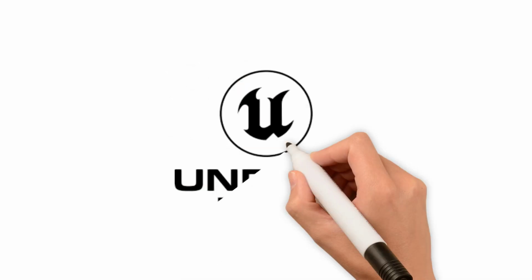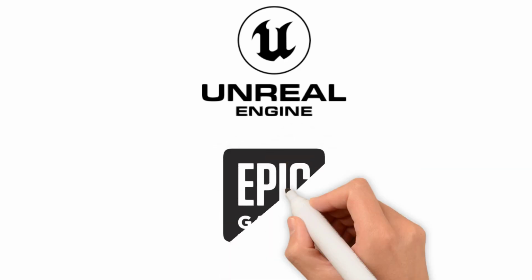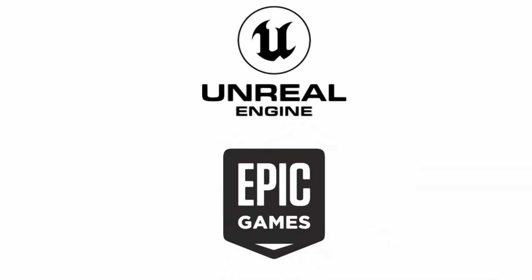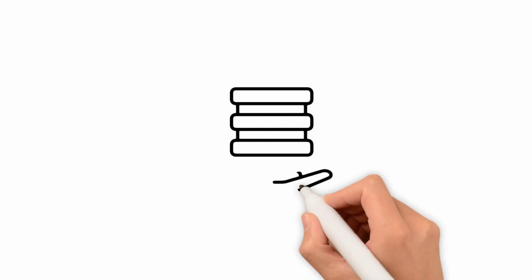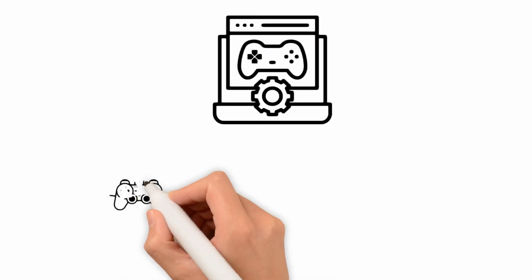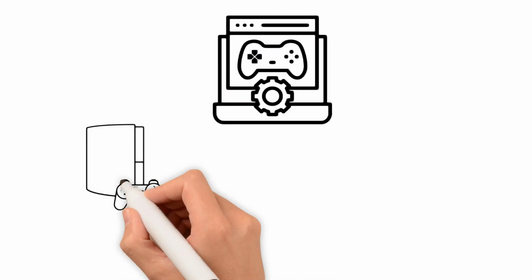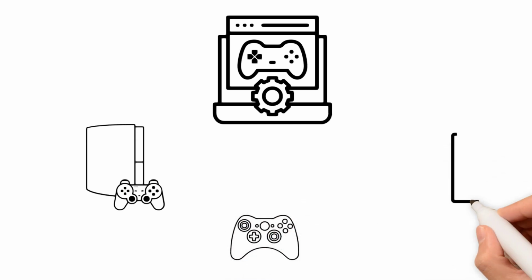Unreal Engine. Unreal Engine was created in 1998 by Epic Games, initially developed for the game Unreal, which became very popular. After the game's success, the company decided to make its engine available to other developers. With each new version, the engine evolved, and by the third version, released in 2006, it was widely used for games on PlayStation 3, Xbox 360, and PC.